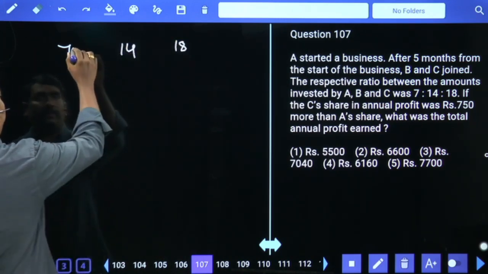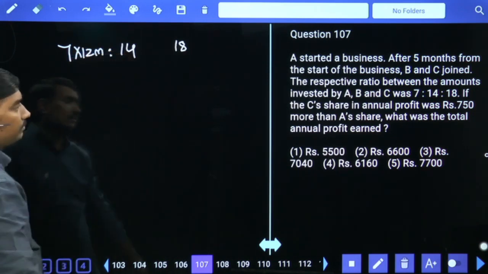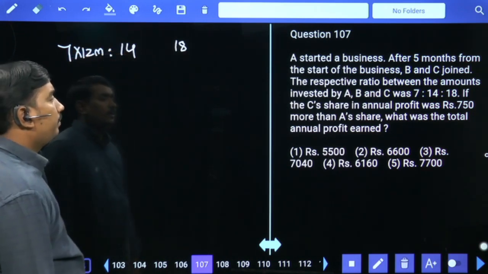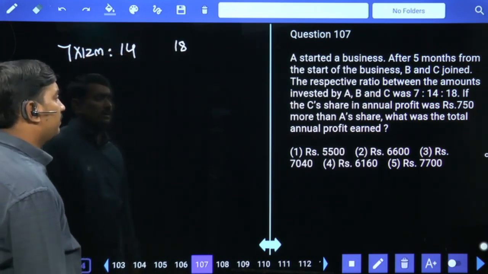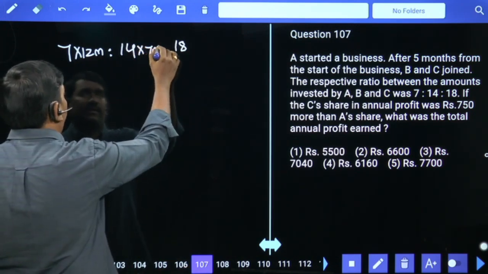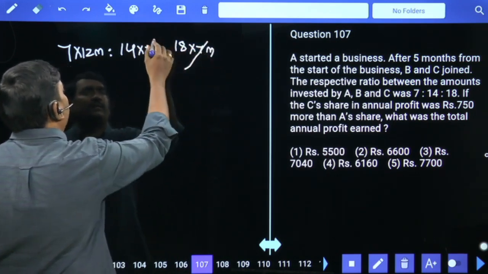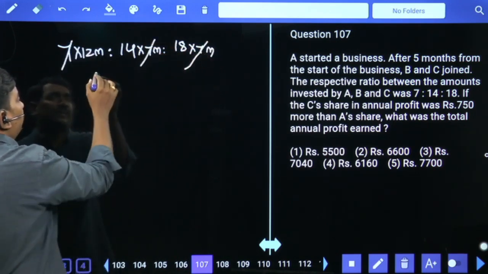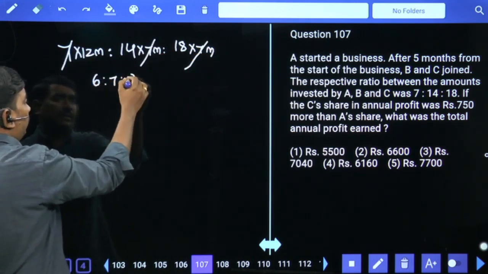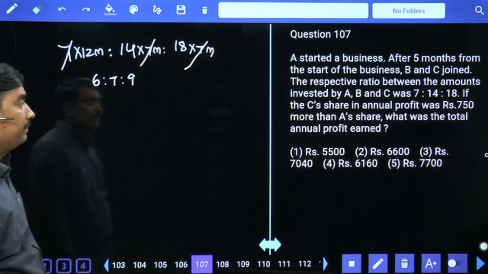A is there from beginning to ending, means for the complete 12 months A is there. B and C joined after 5 months. After 5 months B and C joined means remaining 7 months B and C is there. 7 12s, 14 7s, 18 7s. Profit ratio 6 is to 7 is to 9.